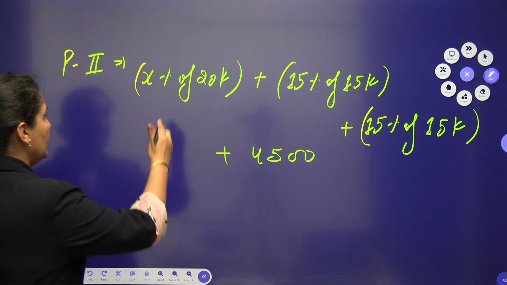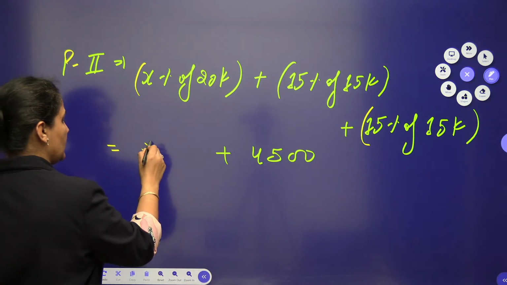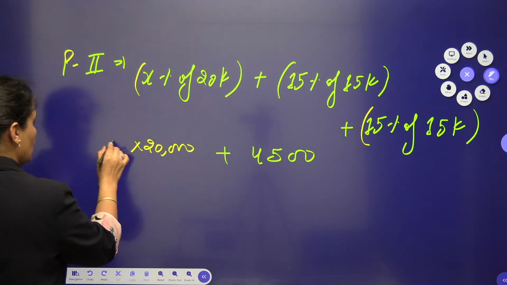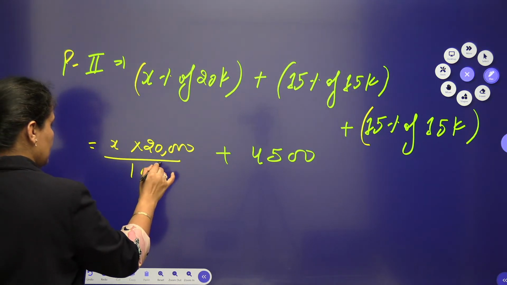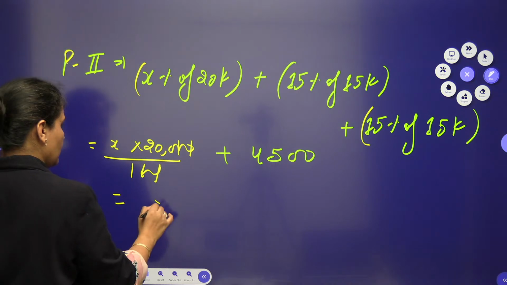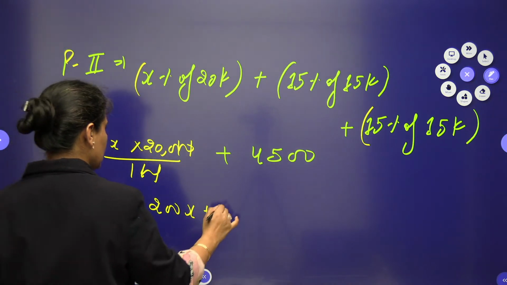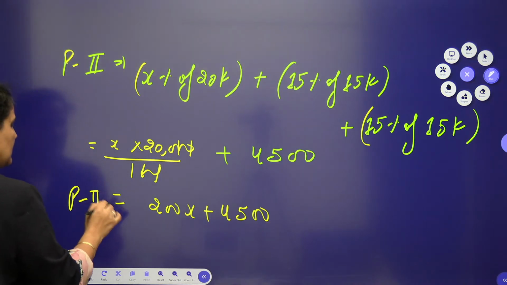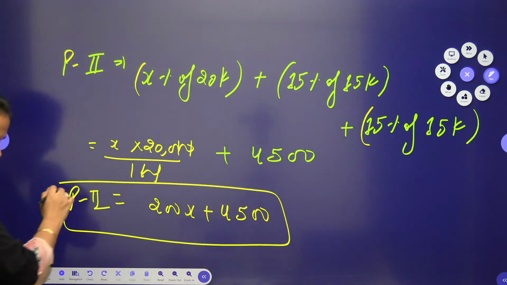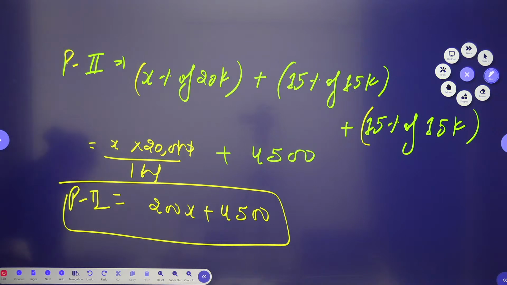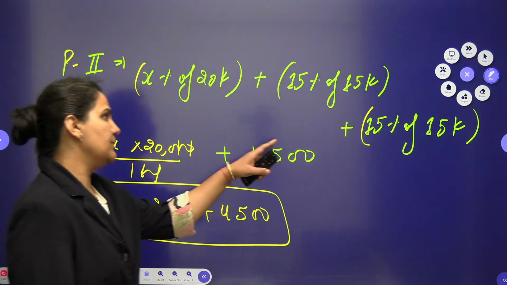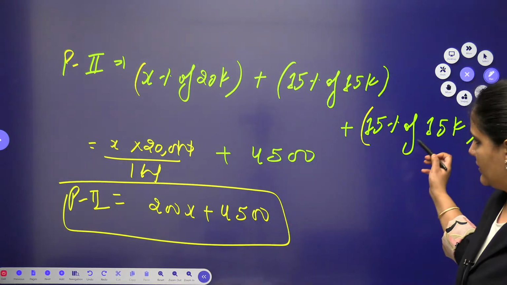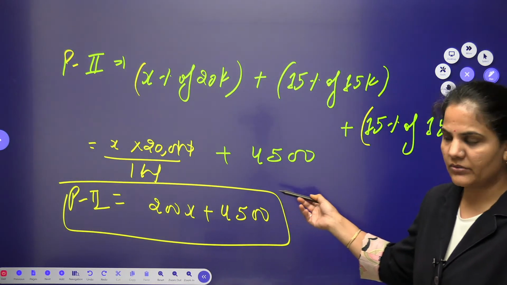And here you can write X% of 20,000, which is 20,000 into X by 100. The zeros are gone, so this will be 200x plus 4,500. This is for the second person. 15% of 15,000 is 2,250, and that is 2,250, so overall this will be 4,500.